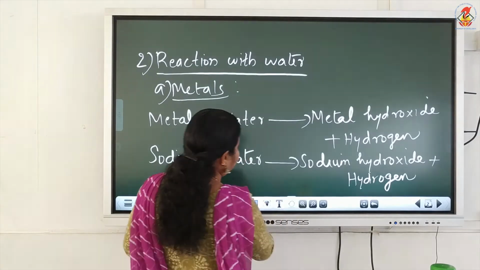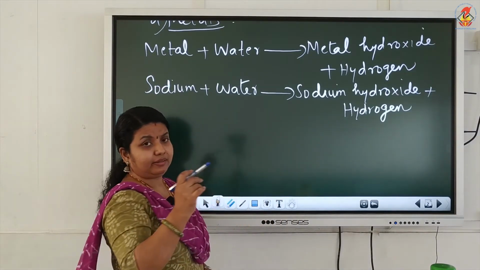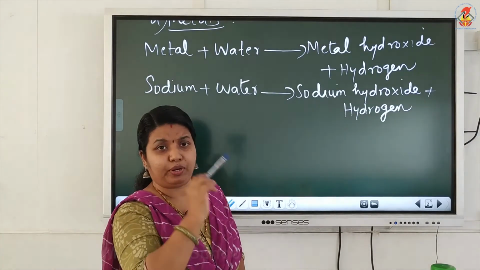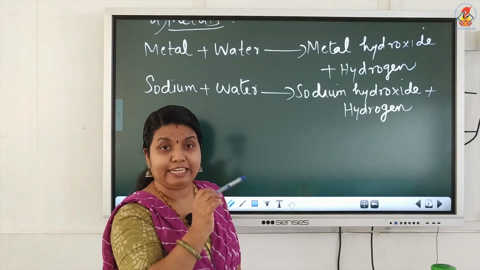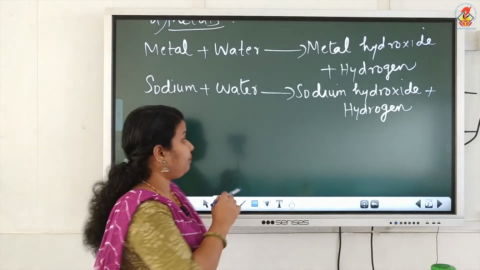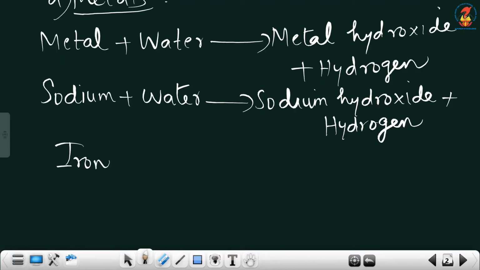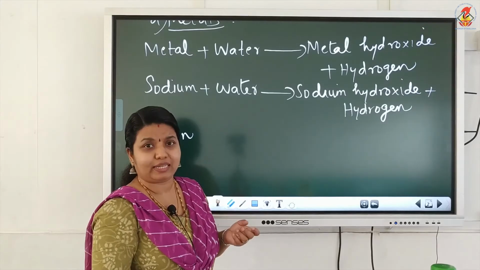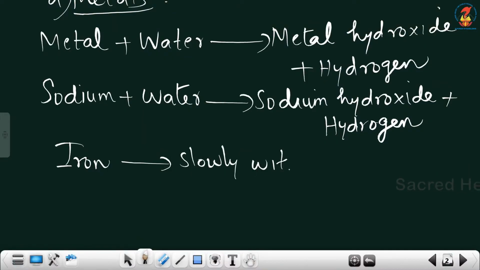Now when you move down the series, this series you have to learn by heart. Potassium, sodium, calcium, magnesium, aluminium, zinc, lead, iron. What happens to iron? Iron reactivity is moderate. Its position is somewhere in the middle of the series, so it is moderately reactive. So it reacts slowly with water. Reaction of iron with water is very slow because its reactivity is also less compared to that of sodium.